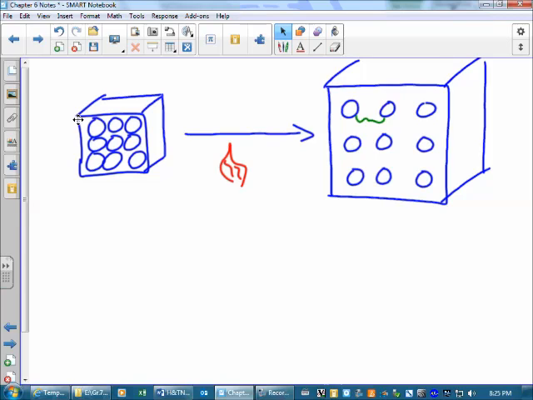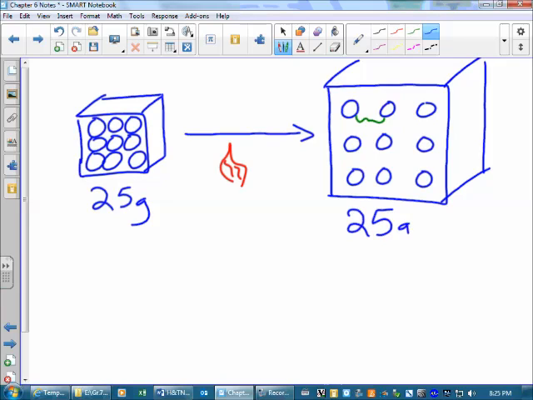So if we weighed this, let's say this weighed 25 grams, we heated it up, it gets bigger. How much will it weigh? It's going to weigh 25 grams. It doesn't increase in mass because we're not adding anything to it. Heat doesn't weigh anything, it's energy. But it does get bigger. It gets bigger because the space in between the particles actually gets bigger, nothing else.